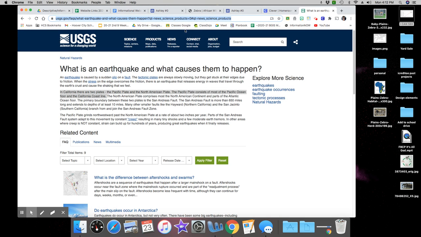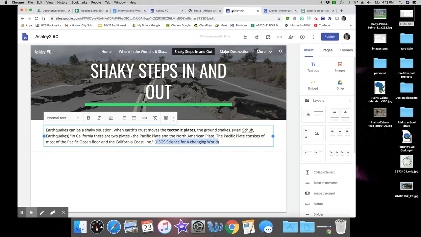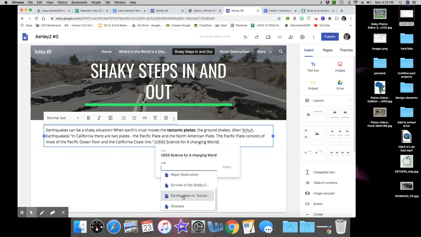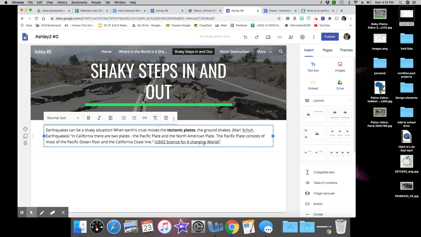And because I don't want all of this on my web page, when I go back to my web page, I'm going to insert a link just like I did for my table of contents. So I click on insert link, but this web page is not already on my website, so it won't populate down here. I just simply have to click here and paste that link that I just copied, and then press apply. And so that is going to hyperlink my website's page to where I got this information from.